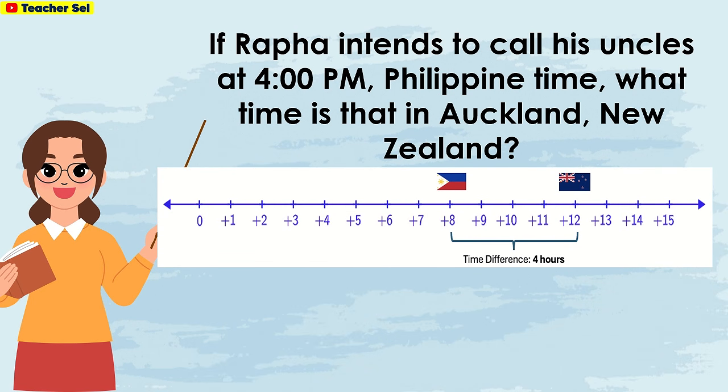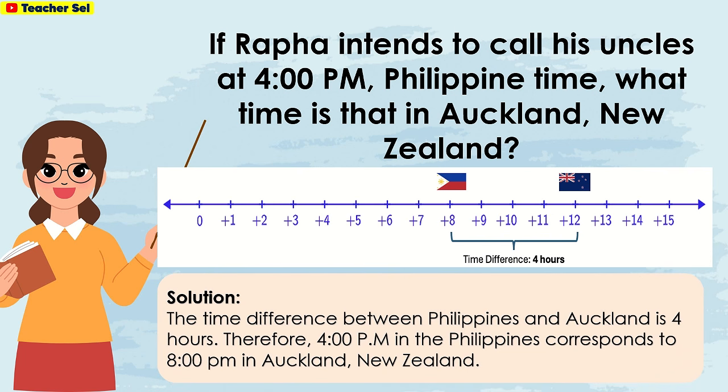If Rafa intends to call his uncles at 4:00 p.m. Philippine time, what time is that in Auckland, New Zealand? For the solution, the time difference between Philippines and Auckland is 4 hours. Therefore, 4 p.m. in the Philippines corresponds to 8 p.m. in Auckland, New Zealand.